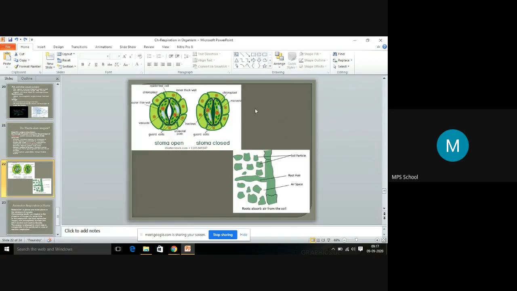Okay, so this is the stomata, and here, consider this part is a plant, and these are the soil particles. This is the root, and this is the root hair. The white spaces are the air spaces. These air spaces will help for the respiration of the plants through its roots.